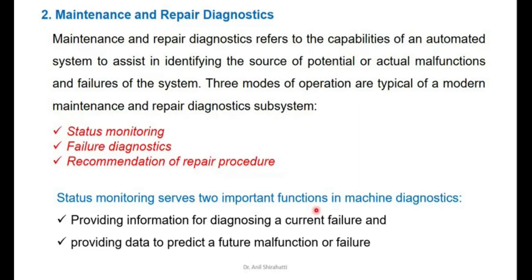So status monitoring serves two more important functions in the machine diagnosis. First, providing information for diagnosis of a current failure, and providing data to predict a future malfunction or failure also.